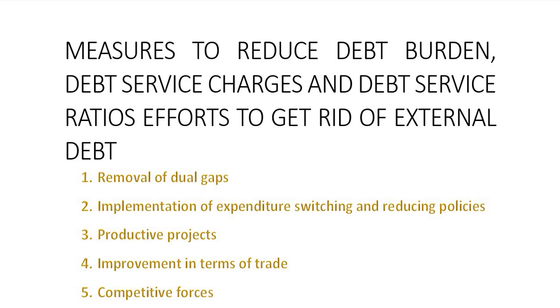The rising debt burden is also attributed to the deterioration in terms of trade of underdeveloped countries. Therefore, the need is to improve the terms of trade of underdeveloped countries or check the falling tendency of terms of trade of underdeveloped countries.